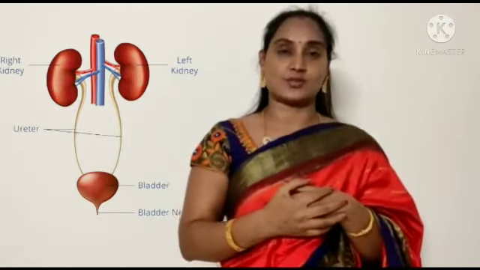Coming to what the excretory system exactly includes: it includes a pair of kidneys, a pair of ureters, the urinary bladder and the urethra.